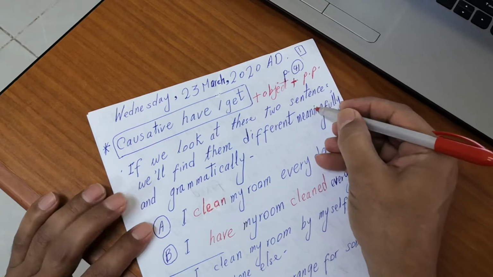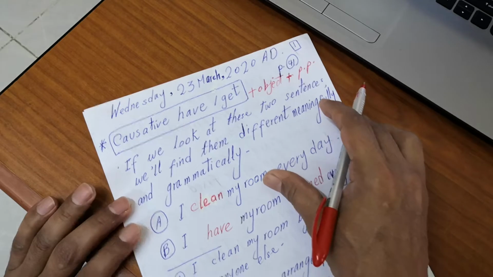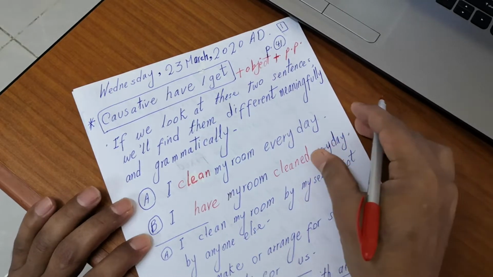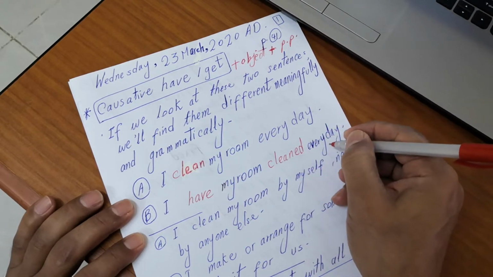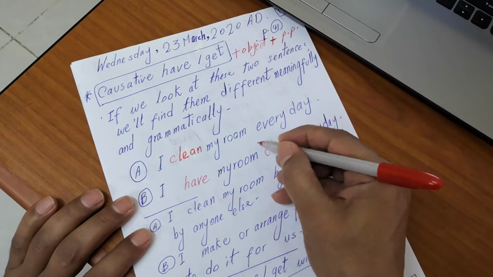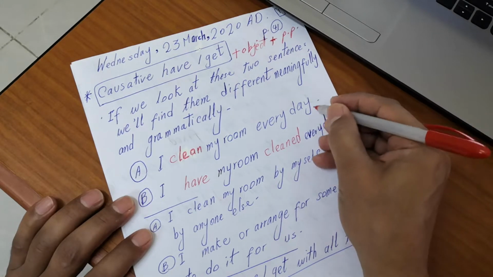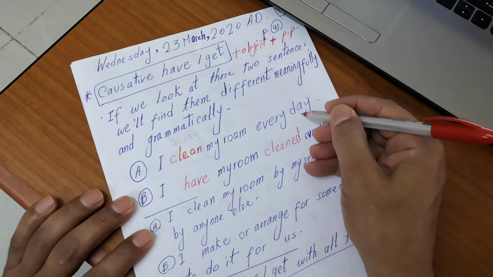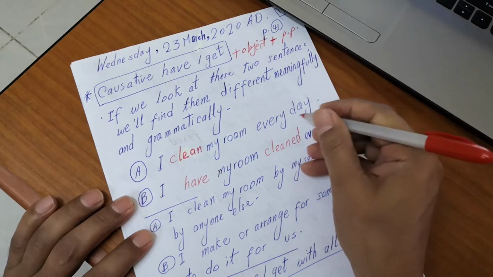If we look at these two sentences, we will find them different meaningfully and grammatically. A. I clean my room every day. B. I have my room cleaned every day. Both sentences are talking about the action of cleaning a room, but grammatically and meaningfully they are completely different. How come?